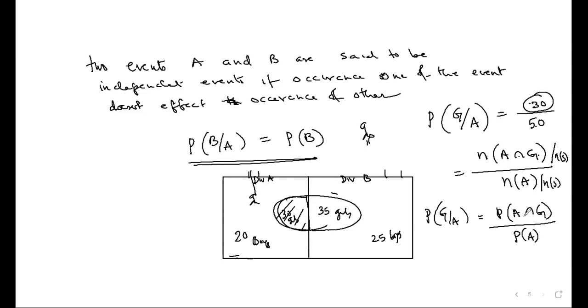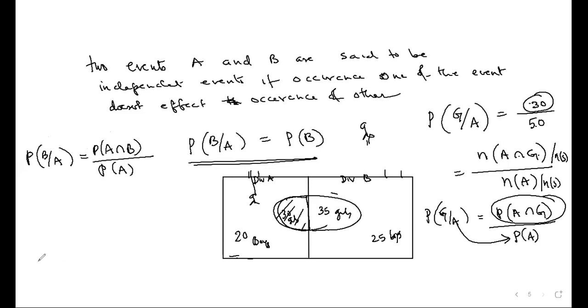So here I have derived a formula for you. Probability of B given A is equal to, what is the numerator? The intersection of both: probability of A intersection B. What is the denominator? Whatever is below will come here, upon probability of A. So tell me now, what is probability of B given C?